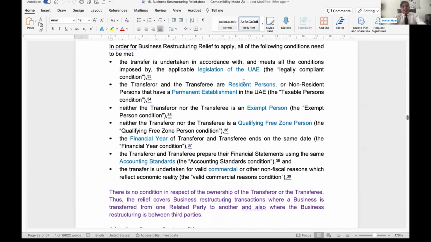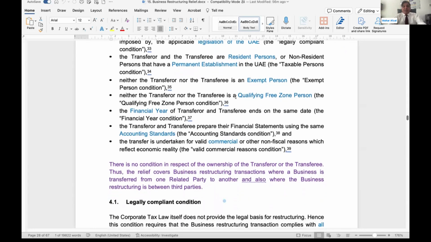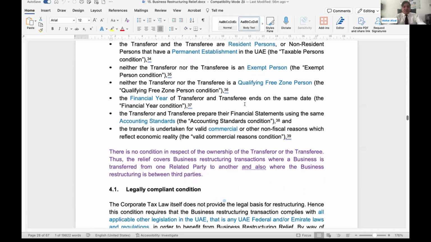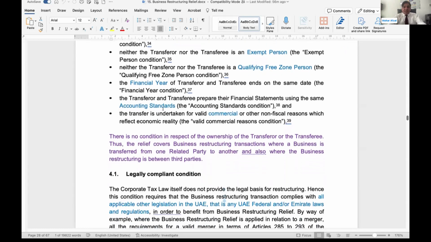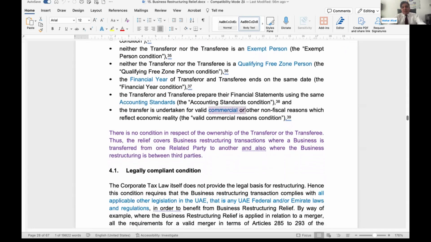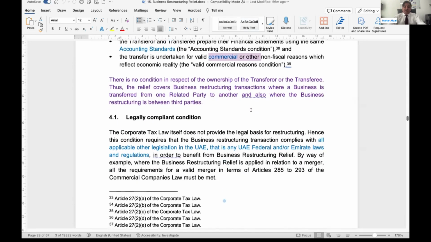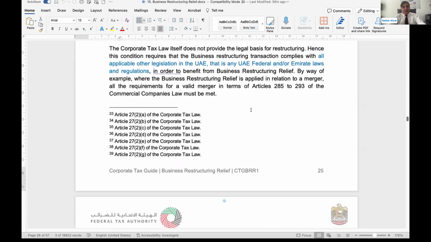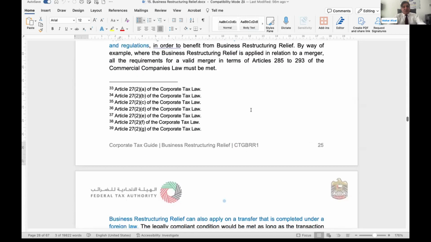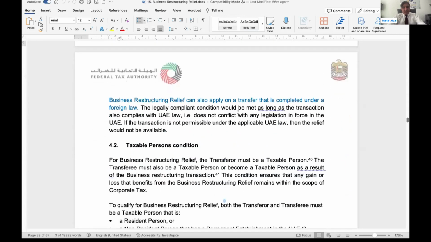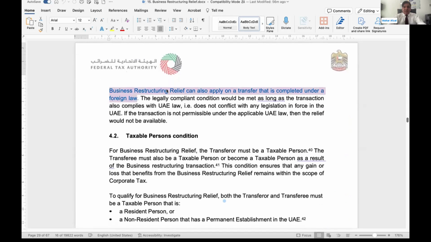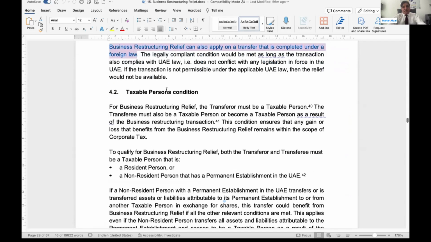Then resident and PE of the non-resident person, we have already discussed. Exempt person we discussed. Qualifying person discussed. Same financial year, same accounting policy. Commercial sense should be there as well. If there is no commercial sense, then you cannot enjoy the business restructuring relief. Legally compliant condition we have already discussed. Can you see? They are saying that if the foreign law is applicable, still you can enjoy the business restructuring relief, but you need to satisfy the requirement of the foreign law.